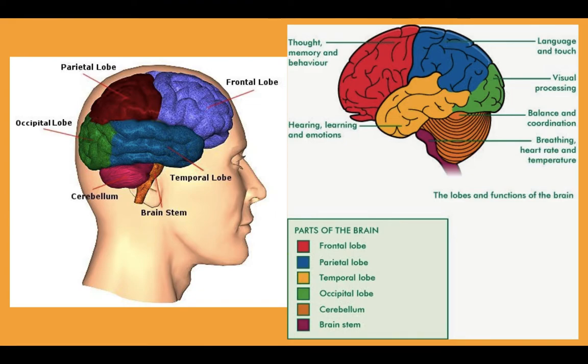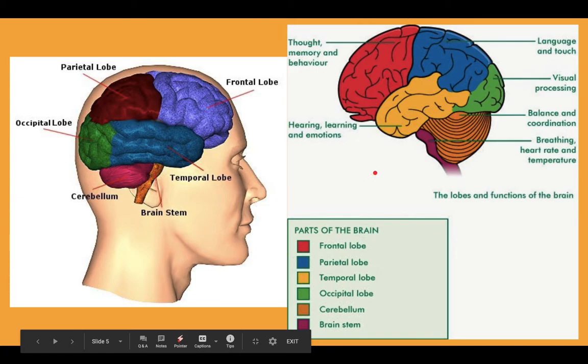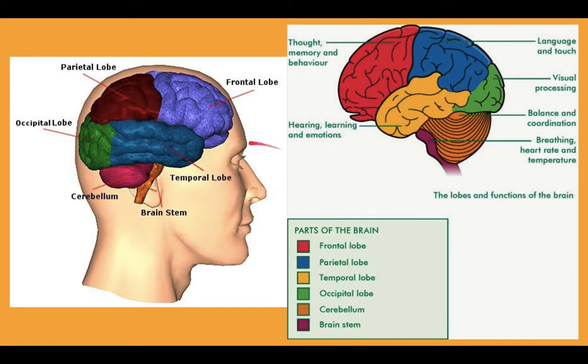In this slide you will understand the different lobes present in our forebrain. Our forebrain or cerebrum is divided into these important lobular regions. This lobe in front is the frontal lobe, then the parietal lobe at the side, the third is the occipital lobe, and this one is the temporal lobe, just above our ear cavity.